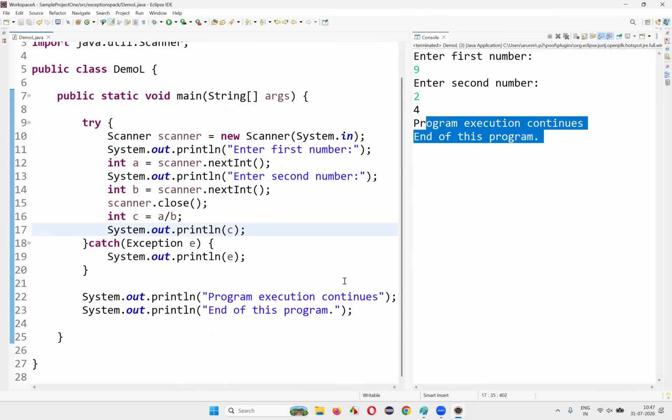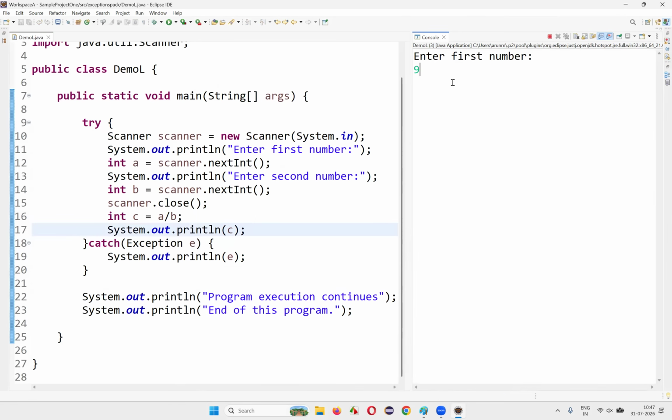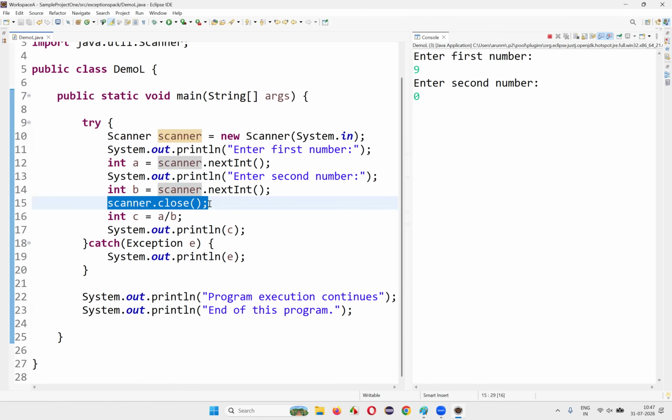Let's see one negative case where I'll enter 9 here, and as the second value I'll enter 0. What will happen when you try to divide a number by 0? You are going to get an arithmetic exception. In this case, 9 will go into A, 0 will go into B, and the scanner object will get closed. After that, this operation cannot be completed because 9 cannot be divided by 0 in Java, which will give you an arithmetic exception.